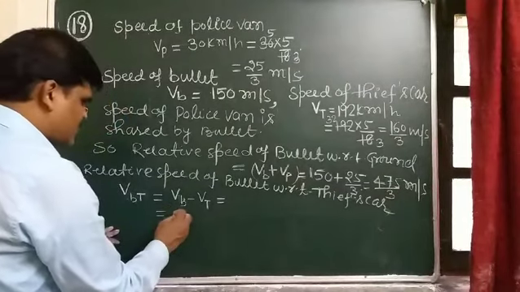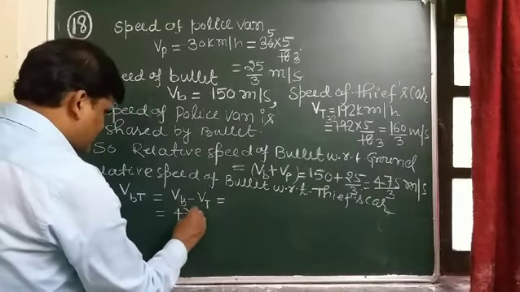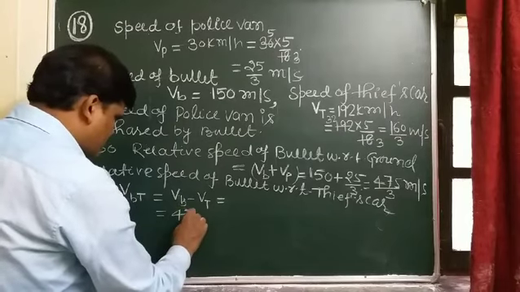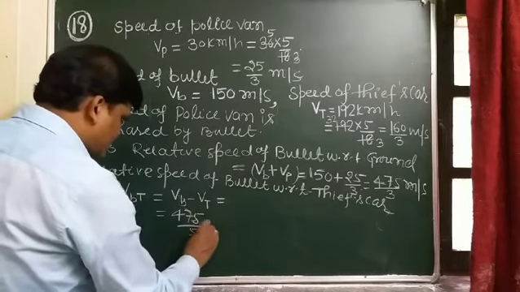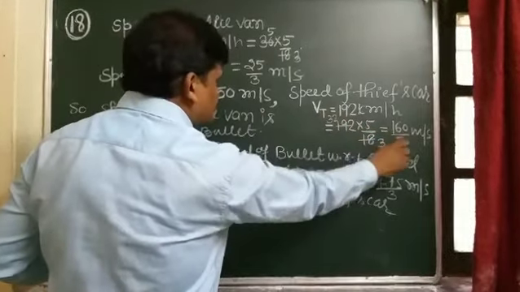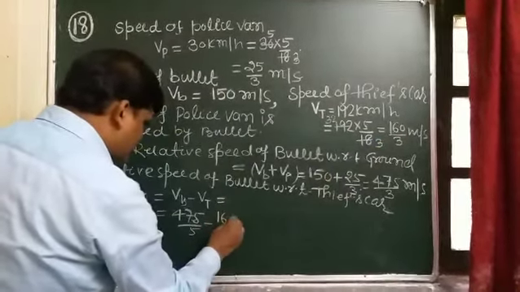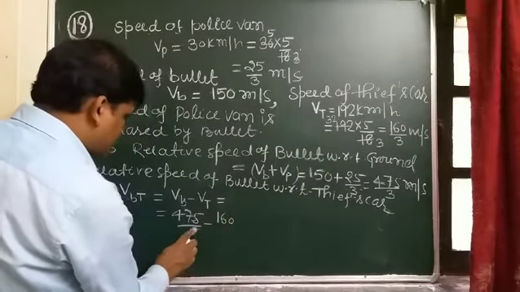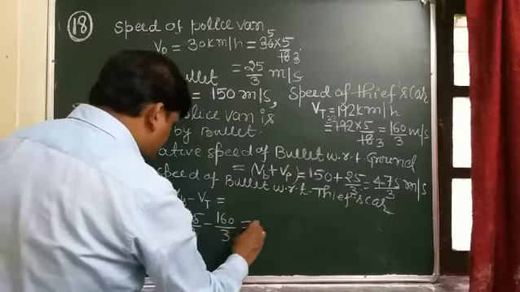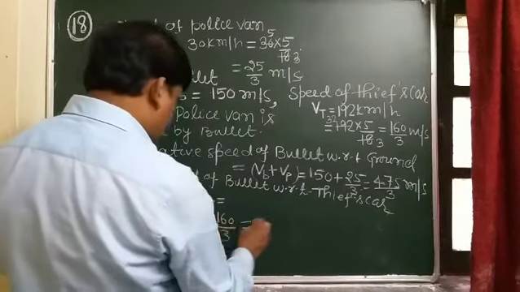So we can write 475 by 3 minus the speed of the thief's car, 160 by 3.